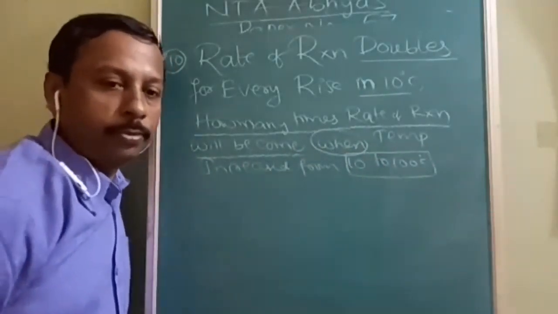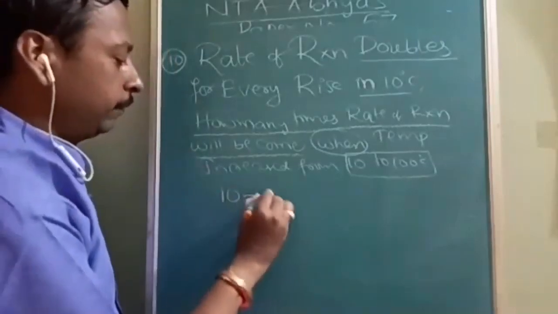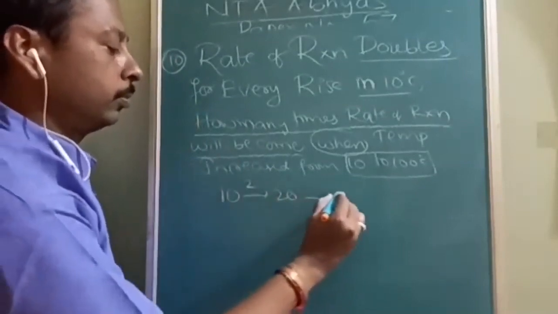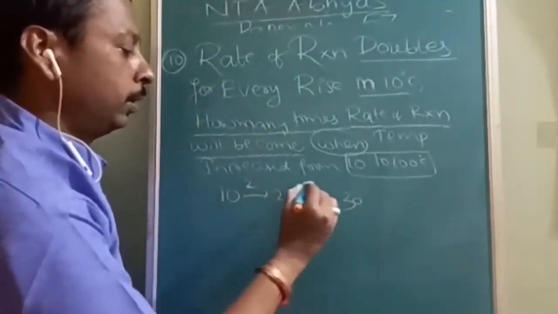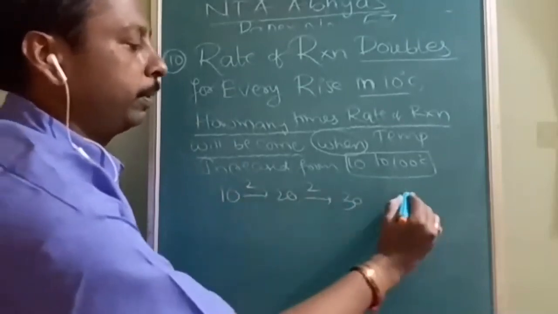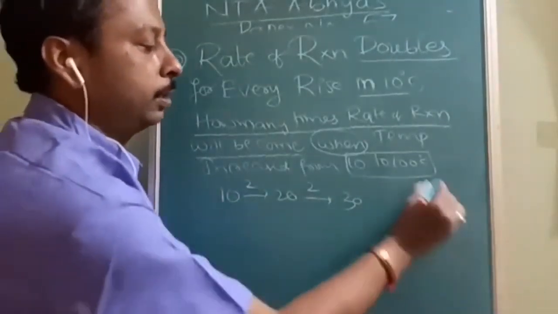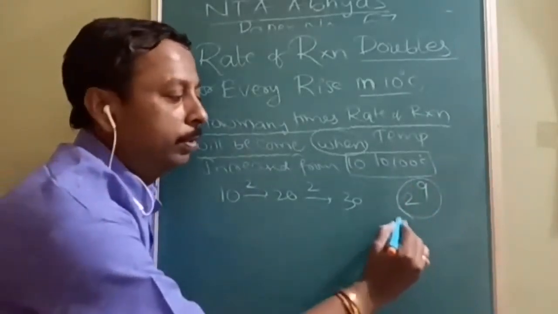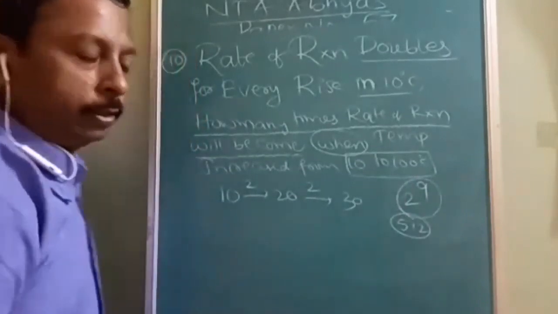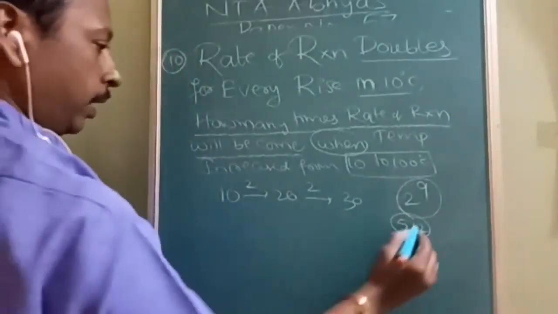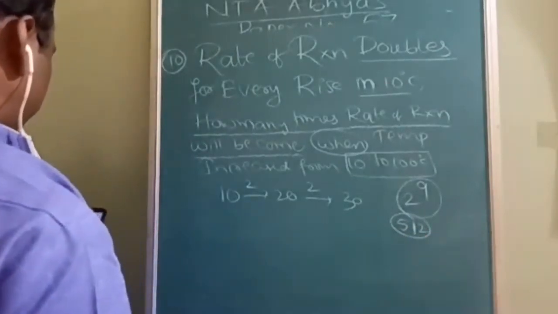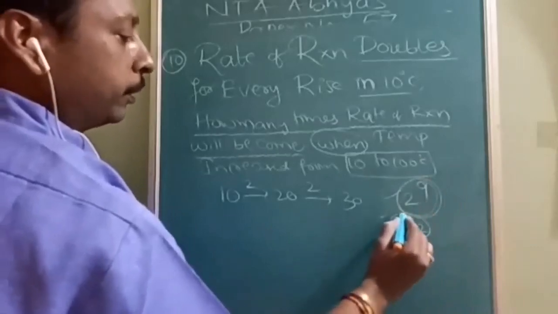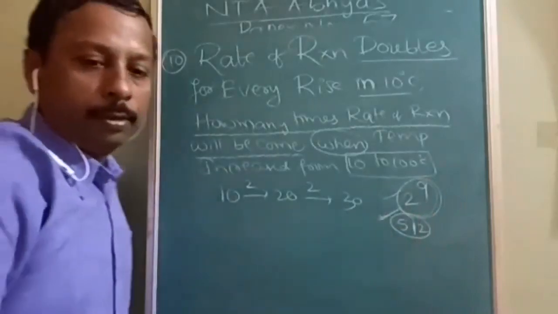Is this question understood? Suppose I change from 10 to 20, very simple logical question: 10 to 20 is 2 times, 20 to 30 is 2 times. Likewise, how many times will it be repeated? 9 times. So the answer is 2 to the power of 9, which is equal to 512. So in terms of the 9 times it will be 512, or in terms of powers it is 2 to the power of 9. In the options this was given. Is it understood? Okay.